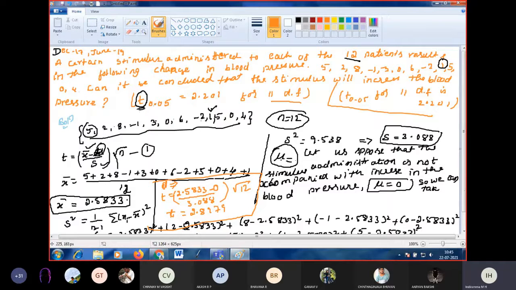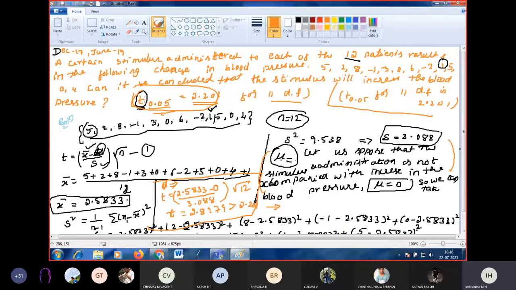So what t value is given in the data? 2.201. Okay, is it less than or greater than? Greater than, right? 2.89 is greater than 2.201. Therefore, the hypothesis is what? Rejected. The hypothesis is rejected. So there are two hypotheses we made. This is one hypothesis we considered, and this is another hypothesis that is given. So this is the 5% level of significance, the hypothesis is rejected.